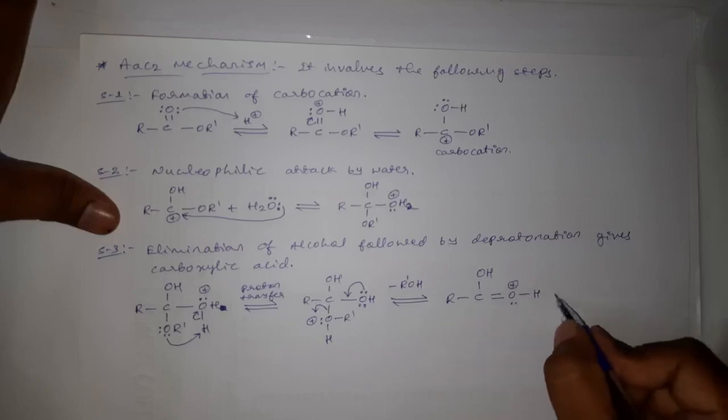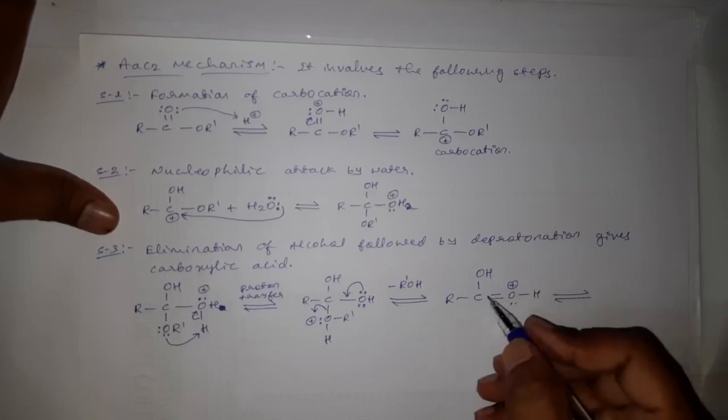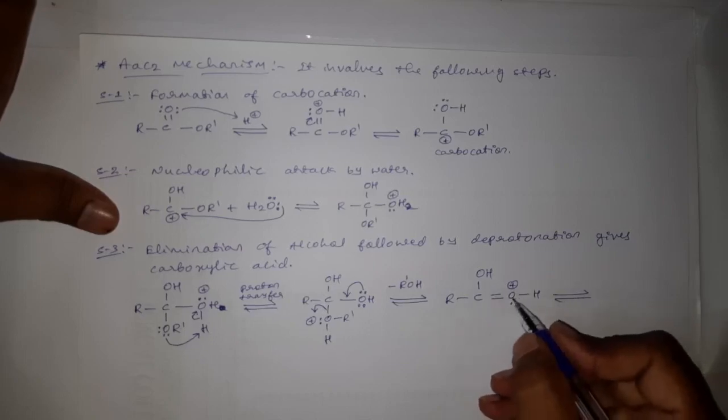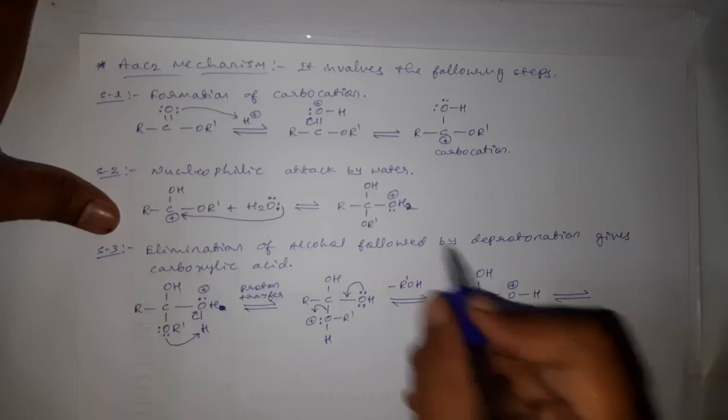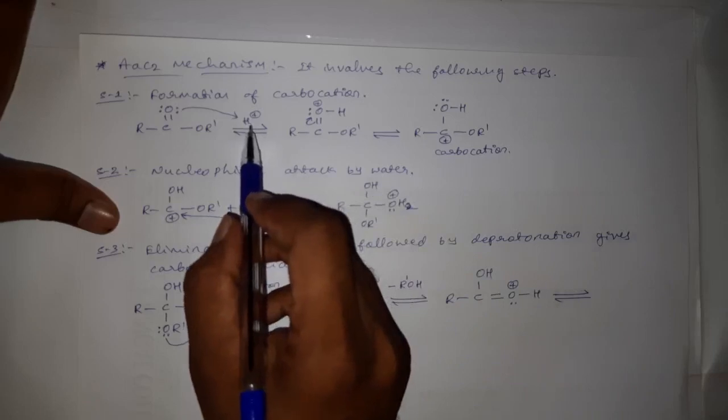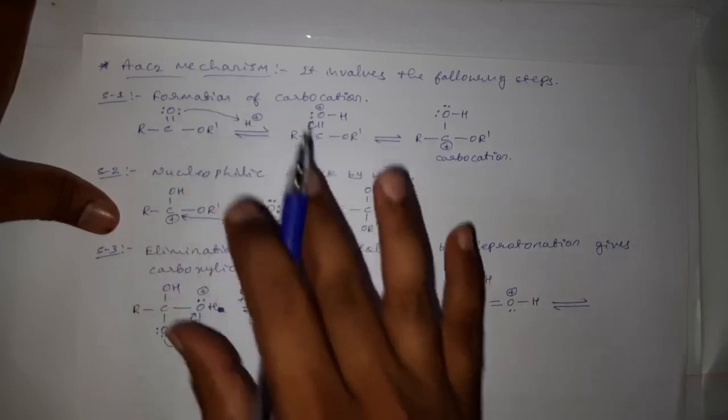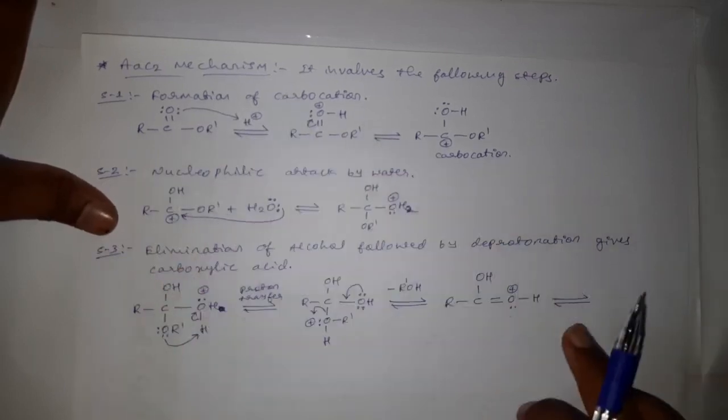And here the last step is what? Deprotonation. This oxygen, being more electronegative with a positive charge, is unstable. In the first step we used acid as a catalyst. If it is a catalyst, then after the completion of the reaction the catalyst should be reformed.